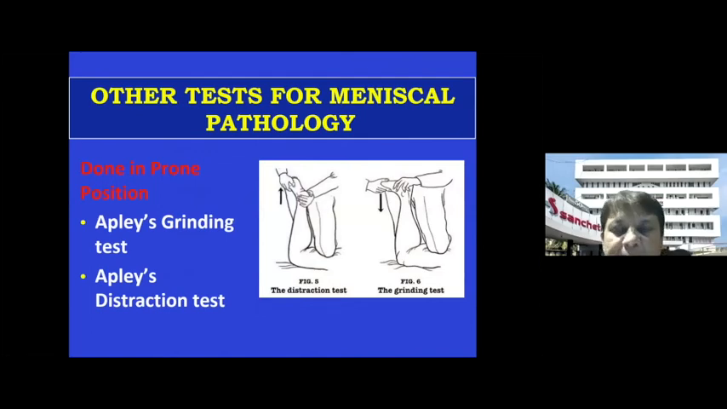Some examiners may ask you, but we don't do it nowadays: the Apley's test, which is done in the prone position. The Apley's distraction test is for ligamentous injuries, and the Apley's compression test can test if there is a meniscal pathology.